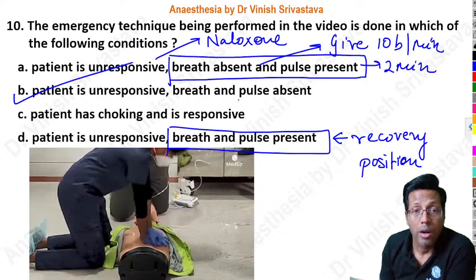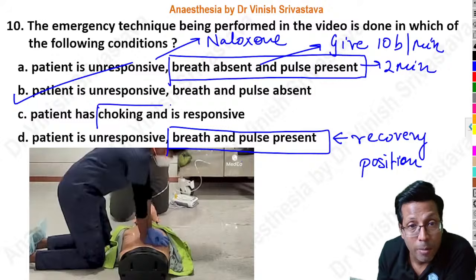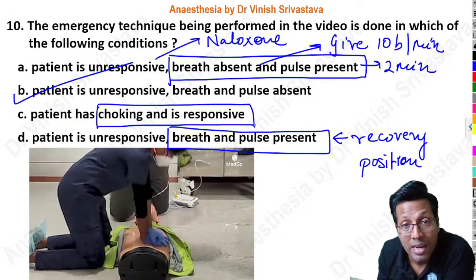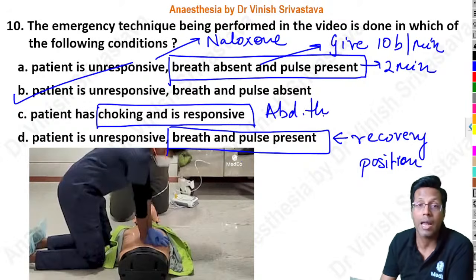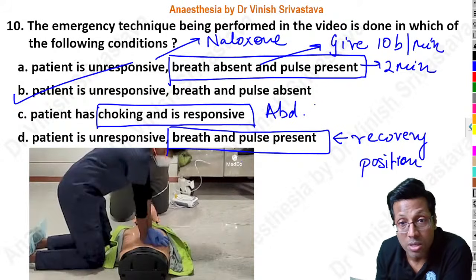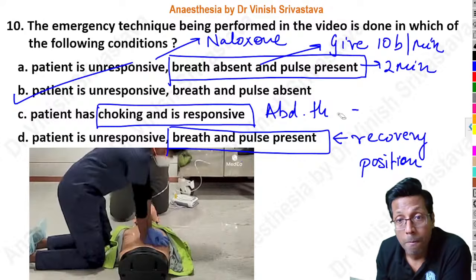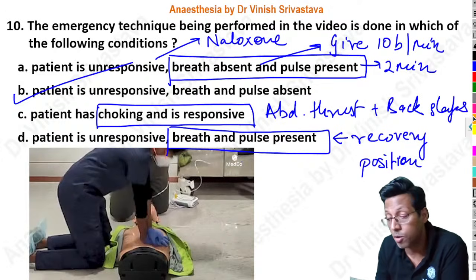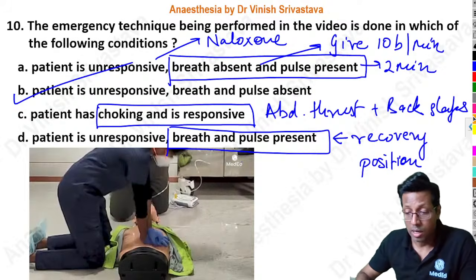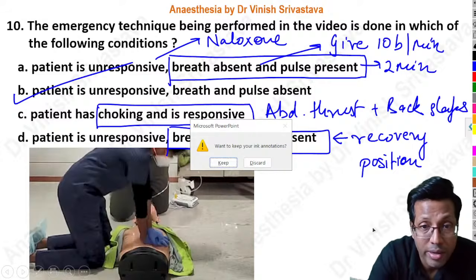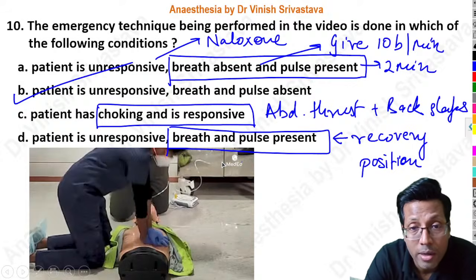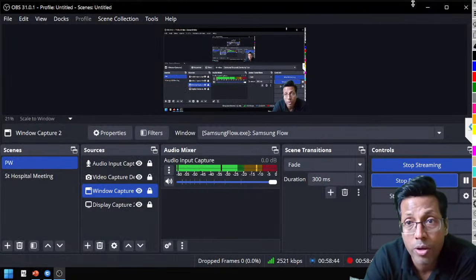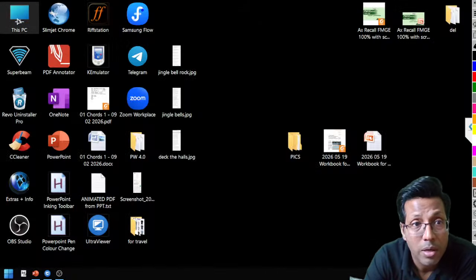This is the point. Now, when the patient has choking and the patient is responsive, remember the new guidelines say these are abdominal thrust followed by back slaps, even in adult. Abdominal thrust plus back slaps are given. Remember, nowadays it's not just the Heimlich maneuver that they say. Remember this point, guys. If I can just show you the new guideline once again, I'm not very sure how many of you have seen this, but just give me a second.